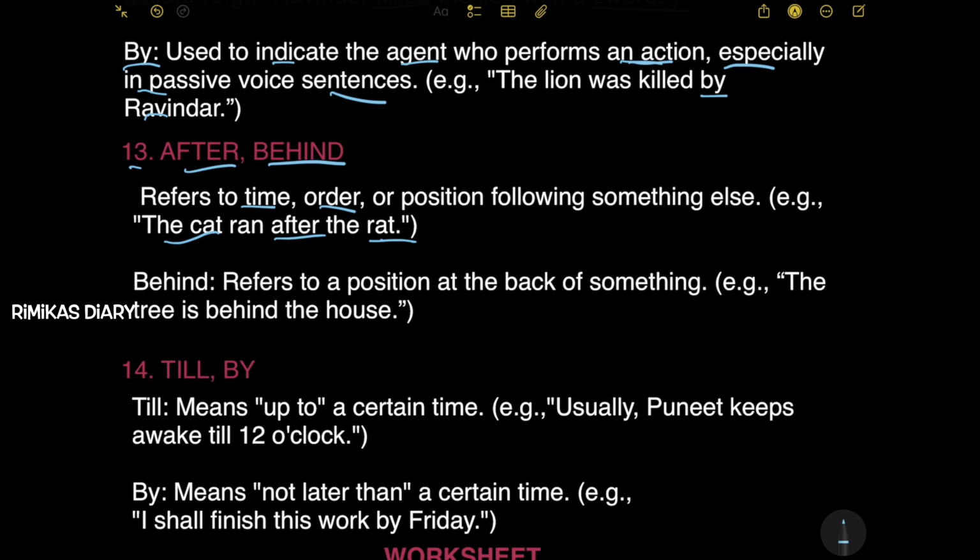So, after is also used in here. Behind. It refers to a position at the back of something. Example, the tree is behind the house. So, like the house and the tree is behind that house. Meaning, it refers to a position that's at the back of something.